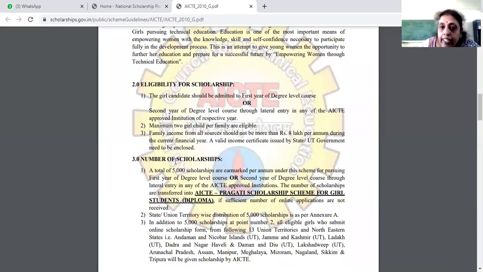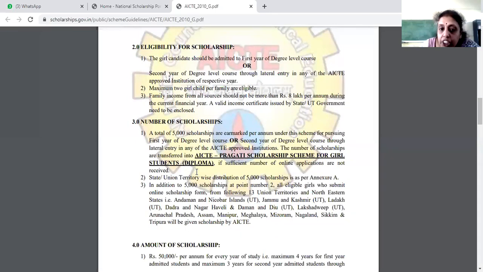So you have to see that your parents' income should not cross more than 8 lakhs. And for that, you should have a valid income certificate taken from the state or union territory government, which needs to be enclosed. Then the number of scholarships. How many scholarships will be given? A total of 5,000 scholarships are earmarked per year under this scheme for pursuing the first year of a degree level course.